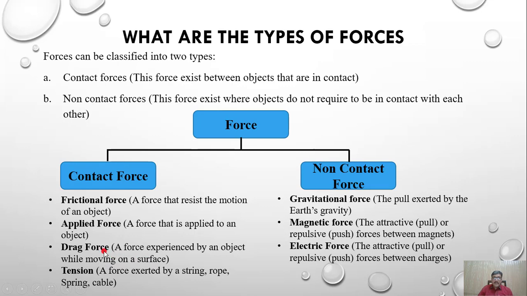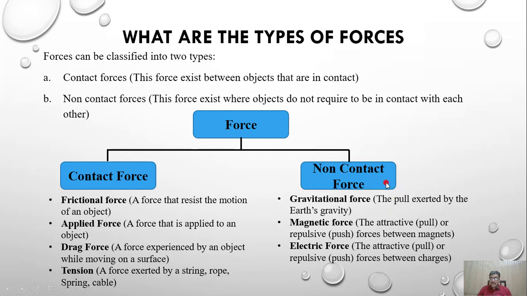For example, what happens when we have to move a table from one point to another? We drag that table, so there will be a drag force, and it will also be a contact force. Tension: a force exerted by a string, rope, spring, or cable. That is tension, and that is also a contact force. Now we will see non-contact force.